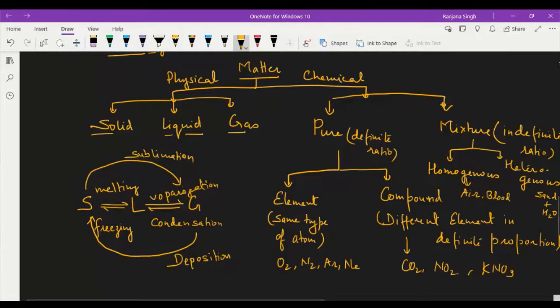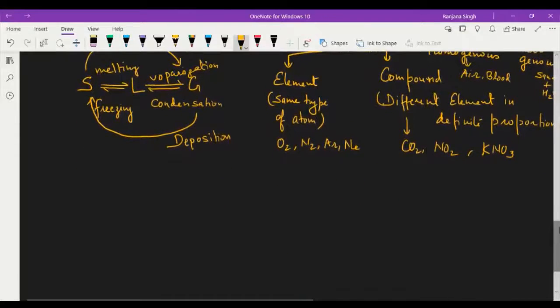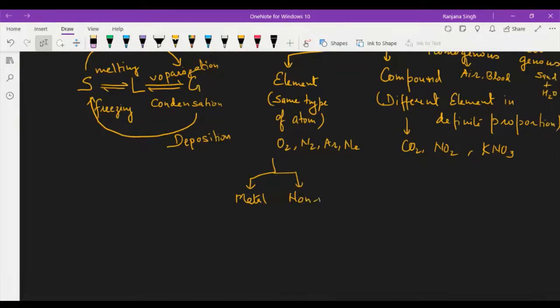Okay, then you can also categorize the element into metal, non-metal, and metalloids.